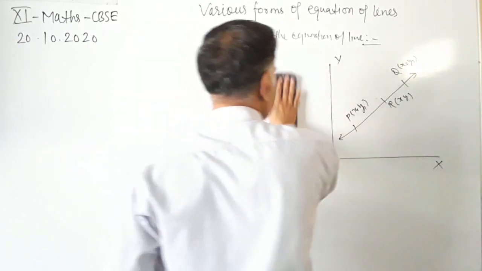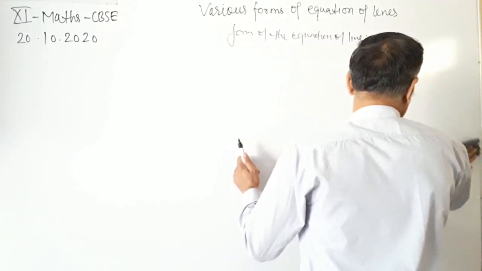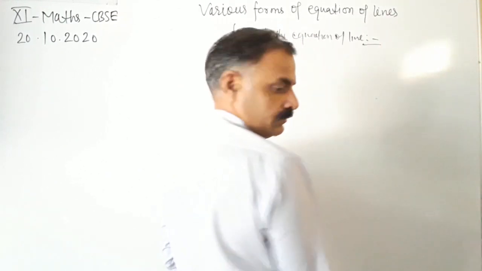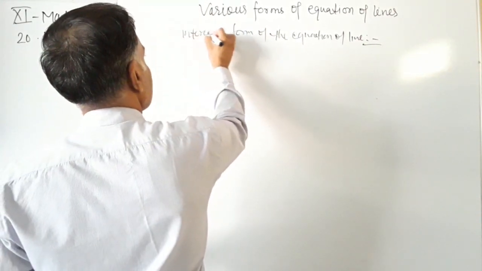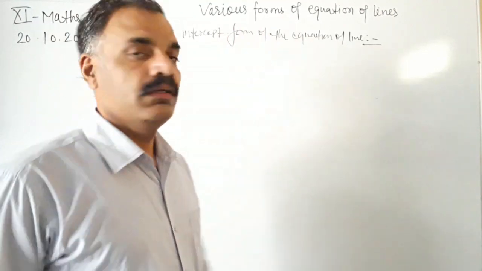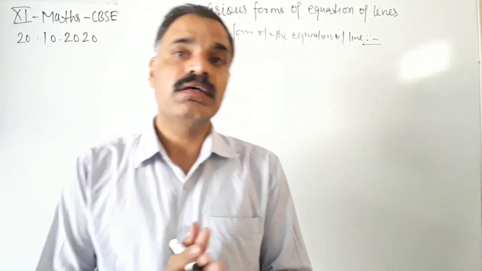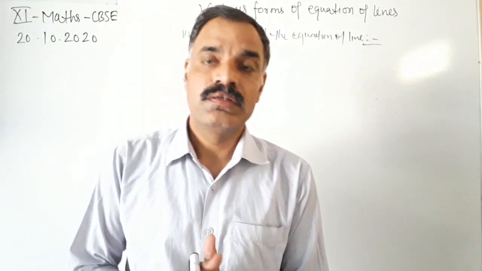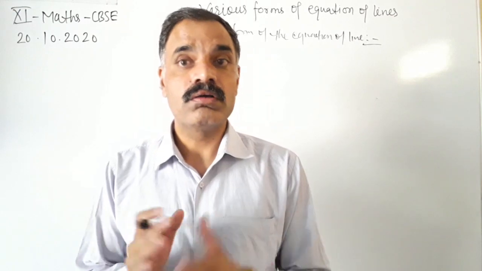Next form is the intercept form of the equation of the line. Intercept means a line having an intercept on the x-axis and on the y-axis.